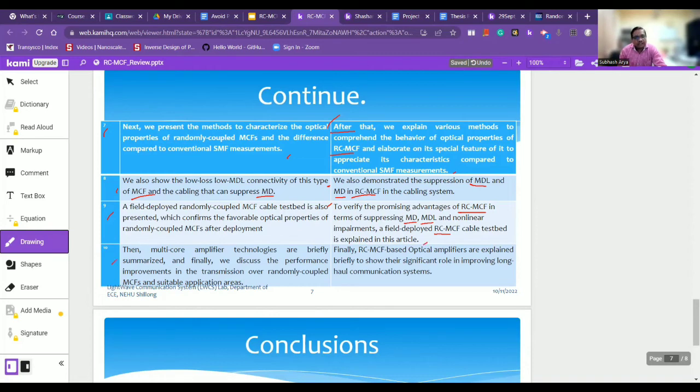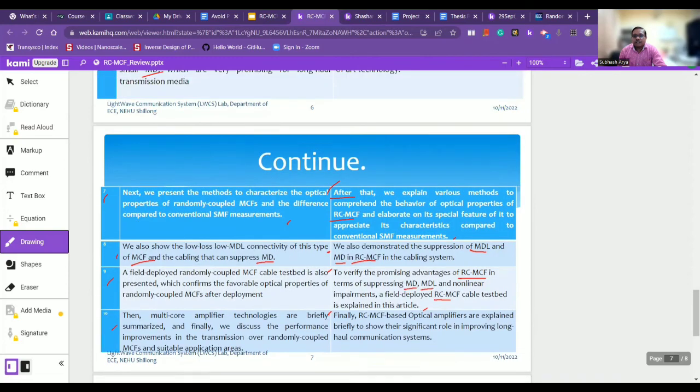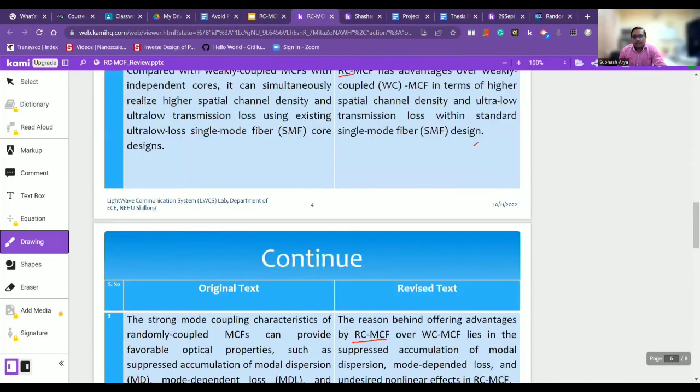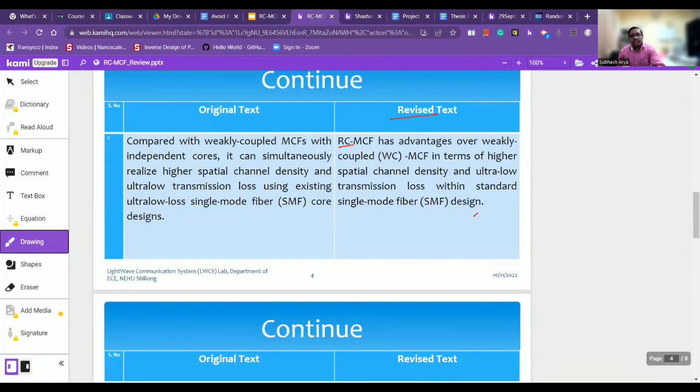And lastly, the 10th one: then multi-core fiber technologies are briefly summarized. And finally, we discuss the performance improvements in the transmission over randomly coupled multi-core fiber and suitable application areas. So here I wrote, finally, randomly coupled multi-core fiber-based optical amplifiers are explained briefly to show their significant role in improving long-haul communication systems. So you see, in this way, we have understood the original text and written in our own wordings.